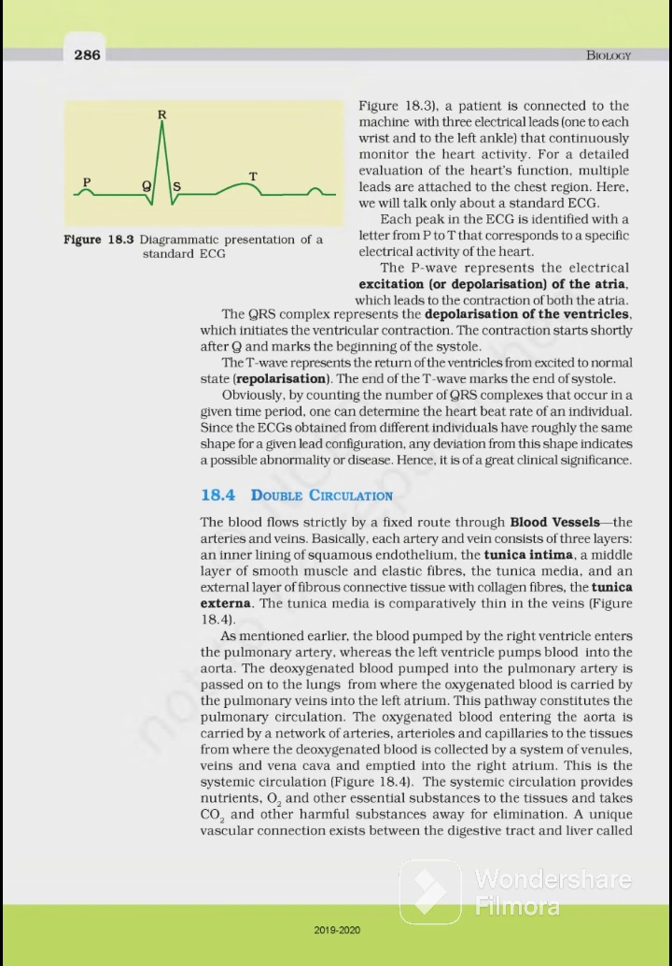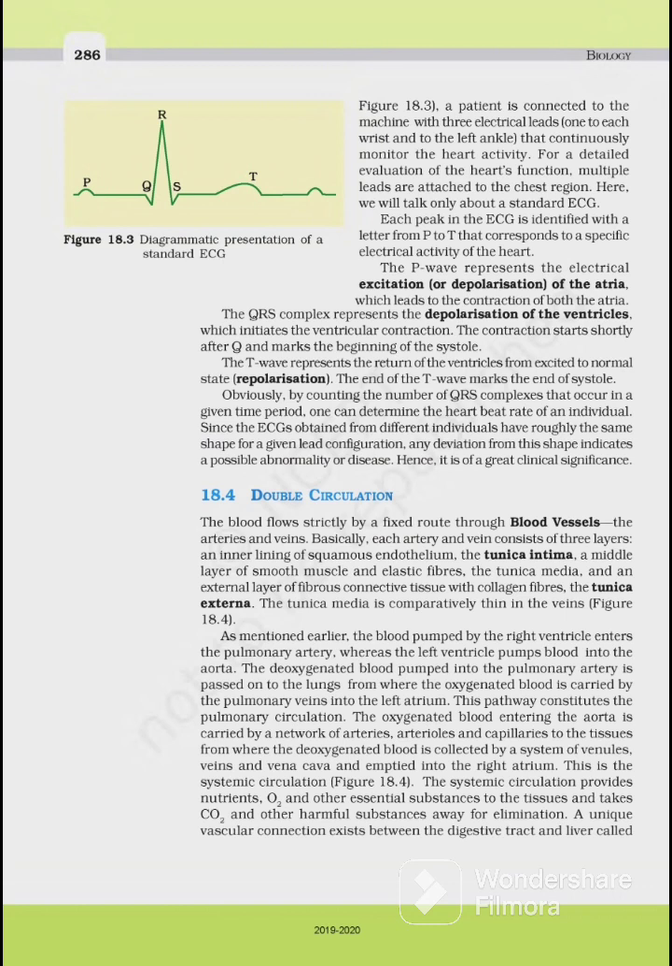Double circulation. The blood flows strictly by a fixed route through blood vessels, the arteries and the veins. Basically, each artery and vein consists of 3 layers: an inner lining of squamous endothelium, the tunica intima, a middle layer of smooth muscle and elastic fibers, the tunica media, and an external layer of fibrous connective tissue with collagen fibers, the tunica externa.